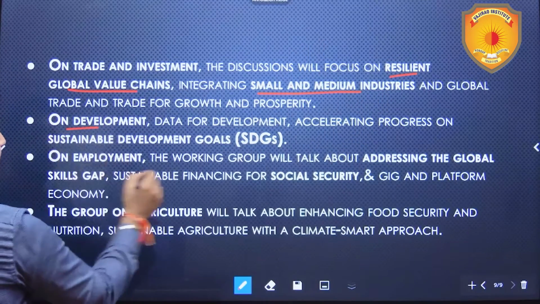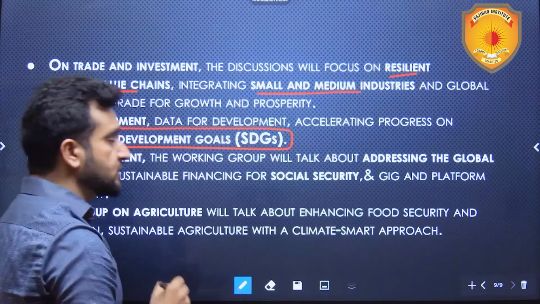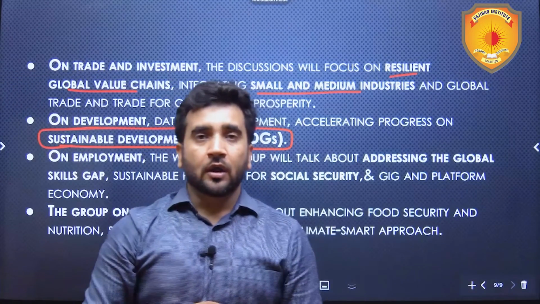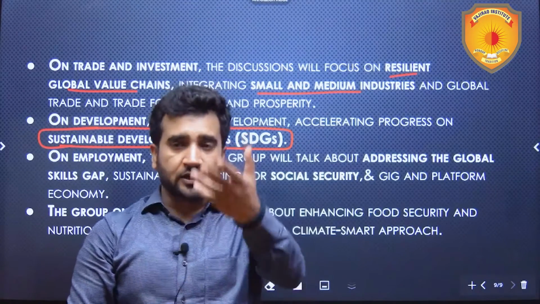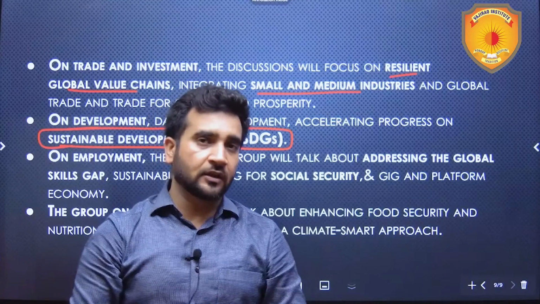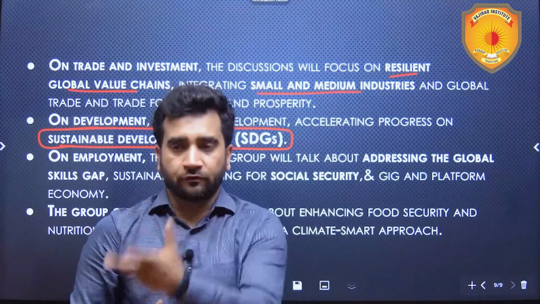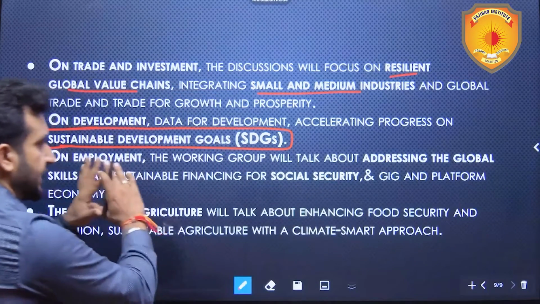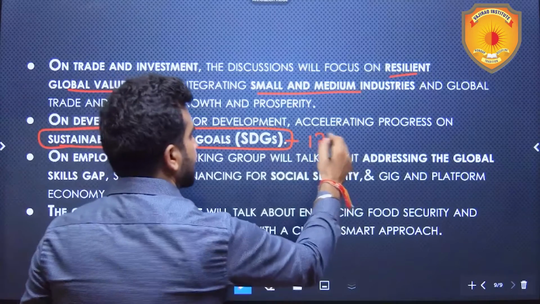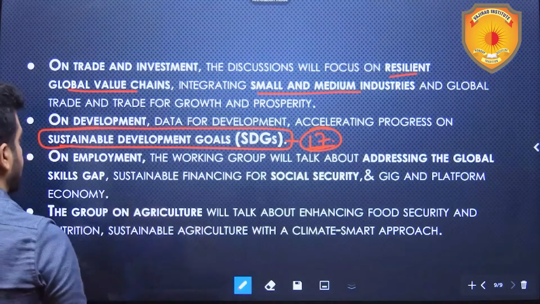On development, our focus will be on the SDGs, that is, Sustainable Development Goals, which were introduced by the UN in 2015. The target year for meeting the SDGs is 2030, which is not so far. So we will be talking about this as well. There are 17 goals, and this entails the overall development of a country or an individual also.